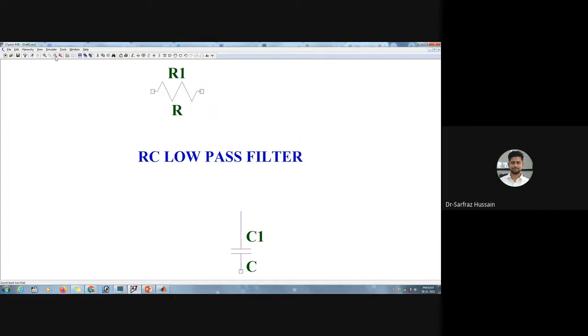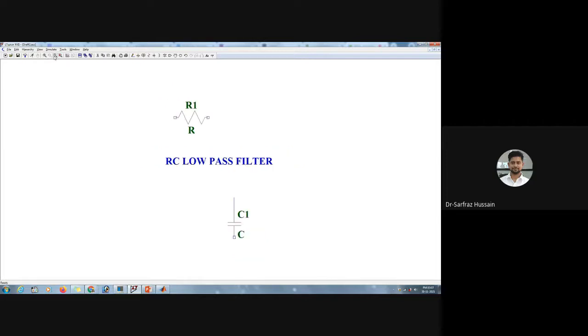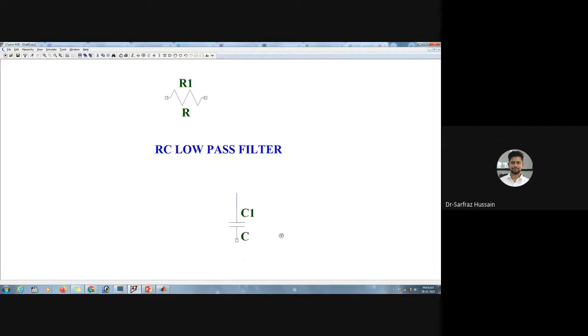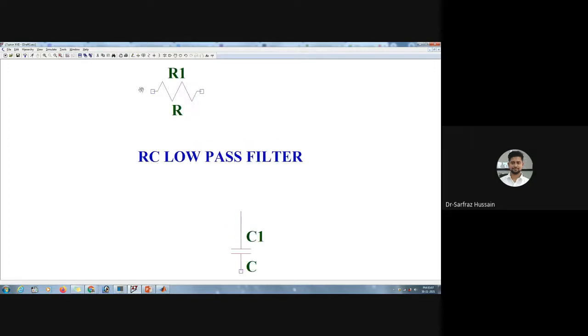If I want to zoom out, then I can click on this one, the negative one. If I want to zoom in, I will click on this one. So I will just select this particular part where I want to zoom, and I can click on that one. If I click on this, it will cover all the components in this particular background. Now I want to move this one here, so I'll bring this one down.